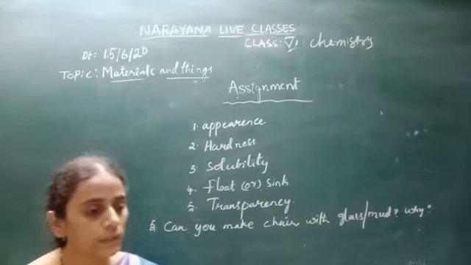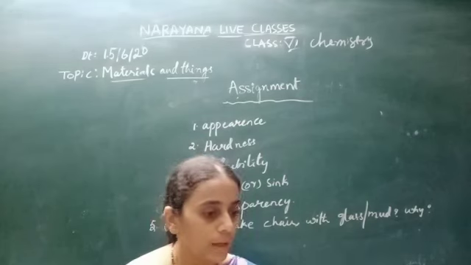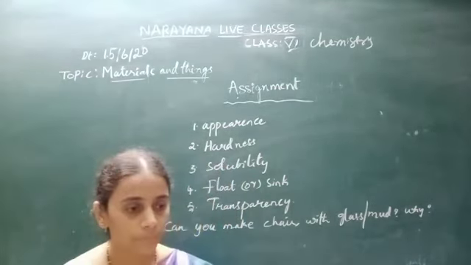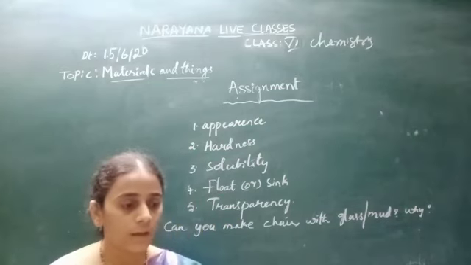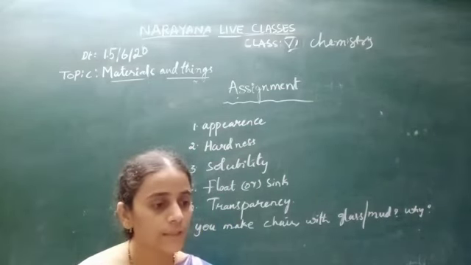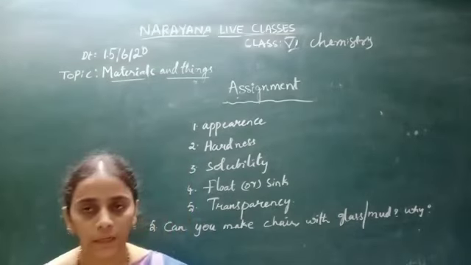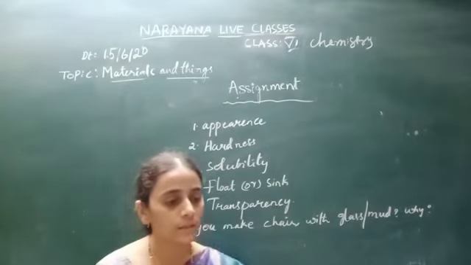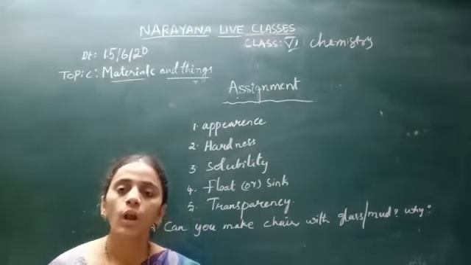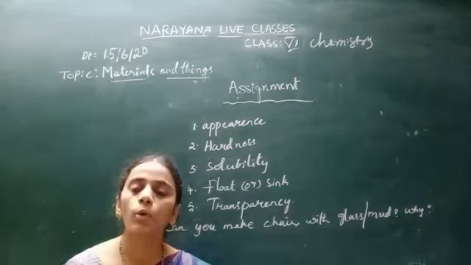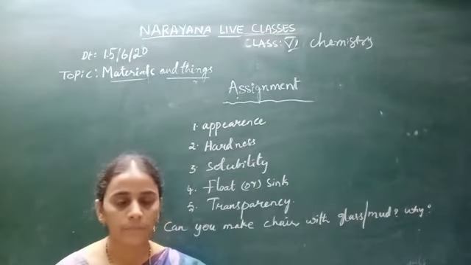The second one is, select the one that is not made up of the same material as the others. The options are book, notebook, table. So the question is saying that among the options, in which object is more than one material used?